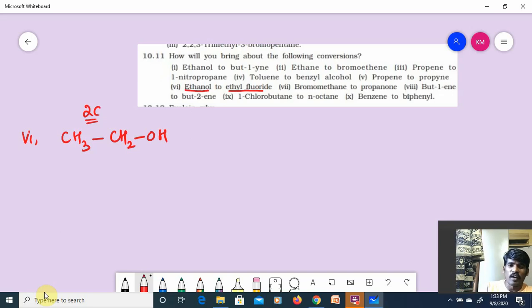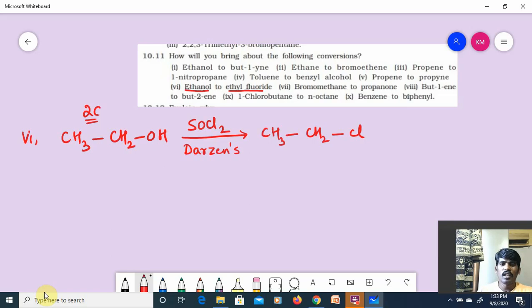Ethanol to ethyl fluoride. This is an alcohol, so immediately I should recollect the preparation methods. From alcohols I can prepare alkyl halides. I have the Groves process, I have phosphorus trihalides, I have thionyl chloride. I am using thionyl chloride. If I use thionyl chloride, what will I get? CH3CH2Cl. This is Darzens process.